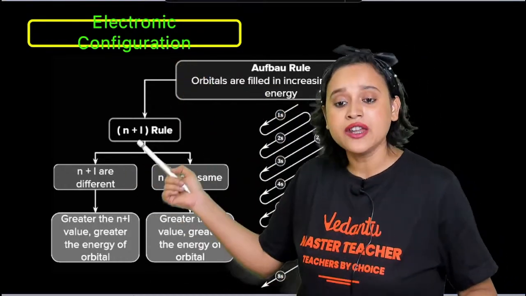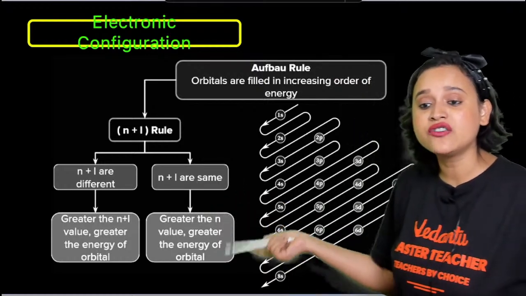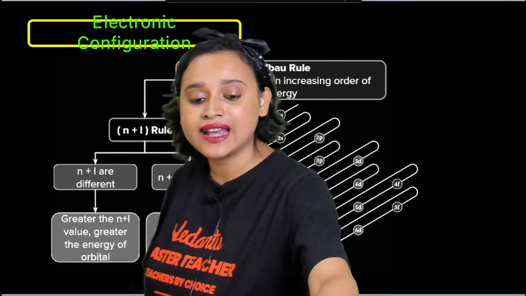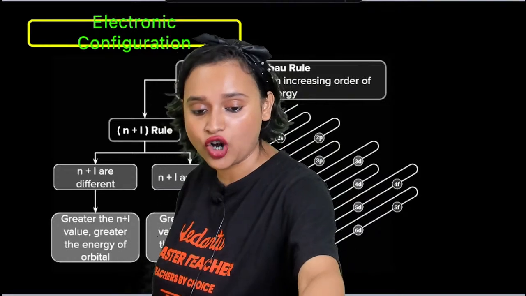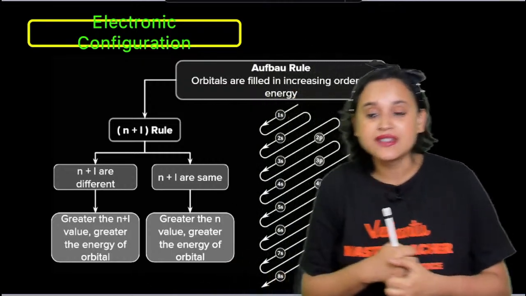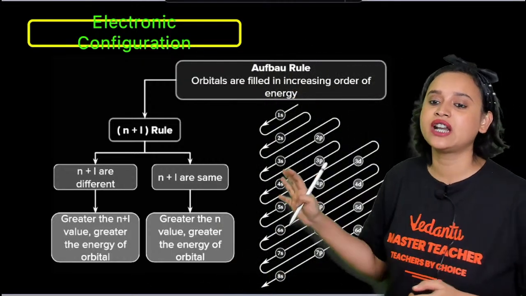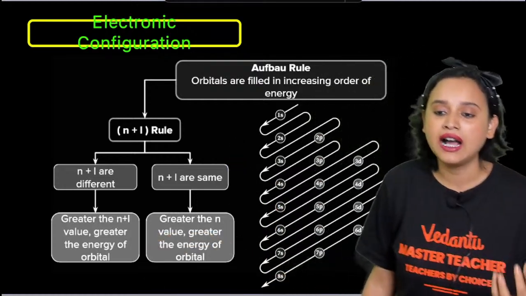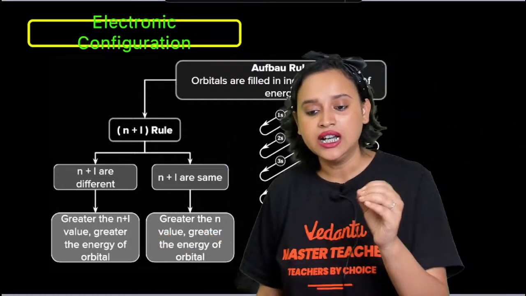But if n plus l are same, then whichever has greater n value, the principal quantum number, will have higher energy level.